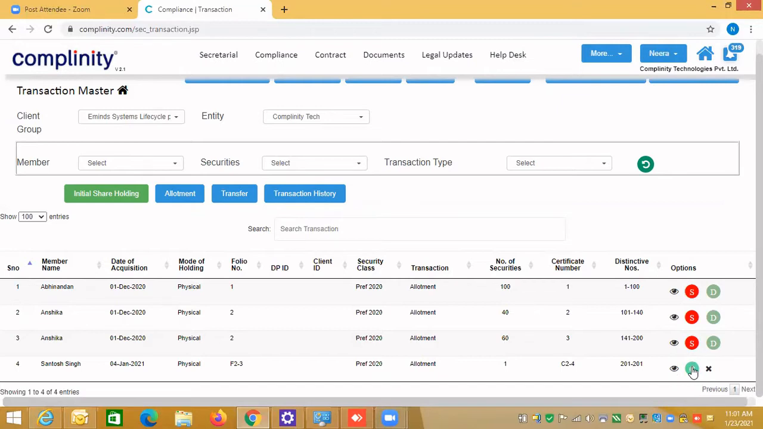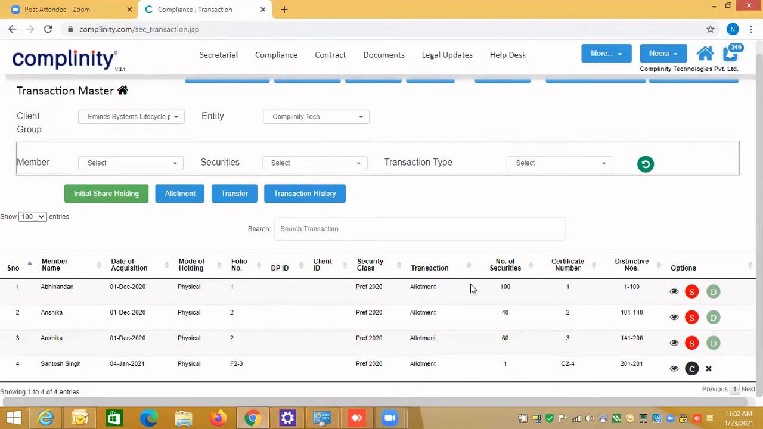C means generate the certificate, because when you do the allotment, the first action is that you need to generate certificate. Split means when you have generated the certificate, you can split the transaction. And in case the certificate has been lost, then you can generate a duplicate certificate. So that way you can click on icons and generate a duplicate certificate. These are the 3. And X means deletion.